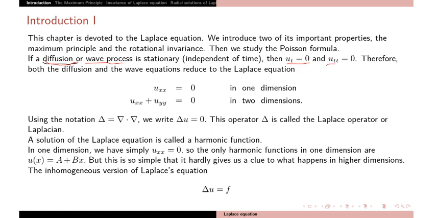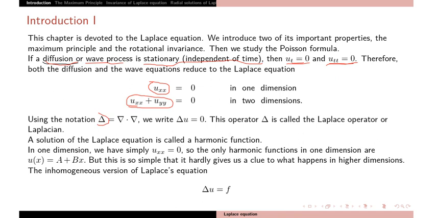And in the wave equation, if u_tt equal to 0, we say that these equations are stationary, independent of time. So u_t and u_tt both are 0, and you get u_xx equal to 0. This is the Laplace equation in one dimension. And in two dimensions you can write u_xx plus u_yy equal to 0.